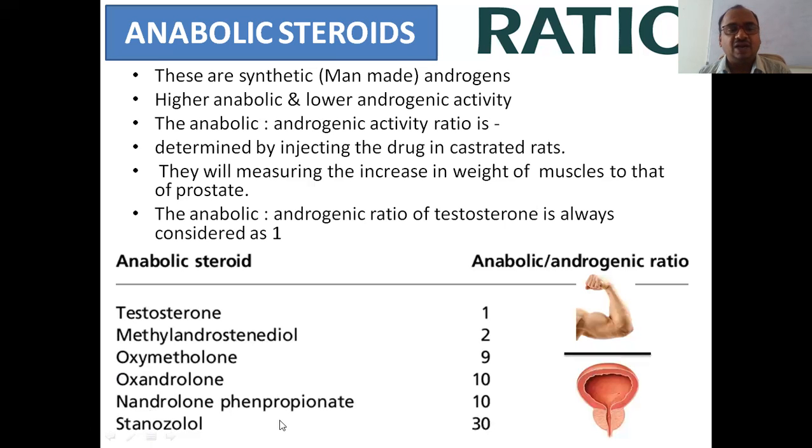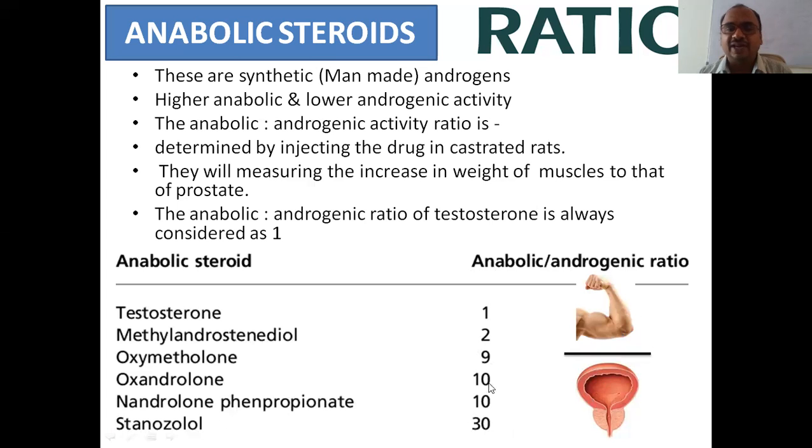Okay, and methyl androsterone, oxymetholone, oxandrolone, nandrolone propionate, stanozolol. One point you have to keep in your mind: if this anabolic androgenic ratio is increased to more than 1, then you can say it has a dominant anabolic activity.